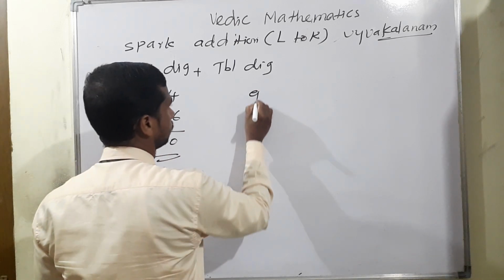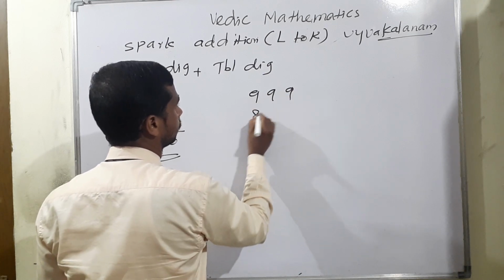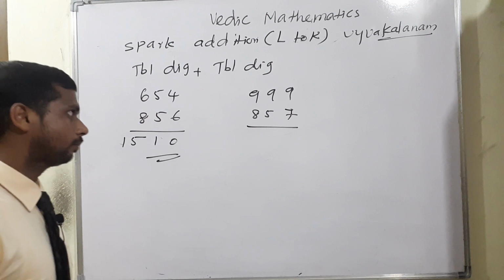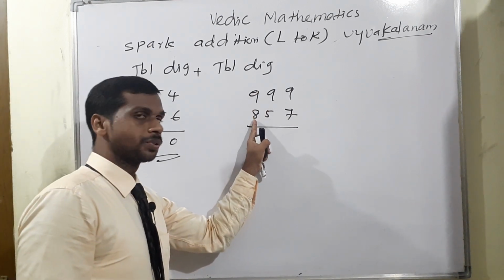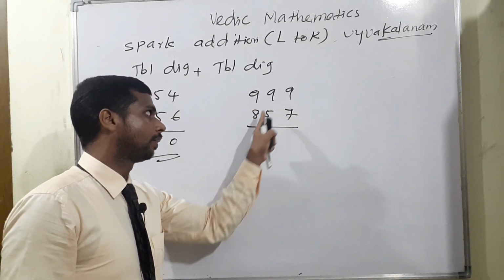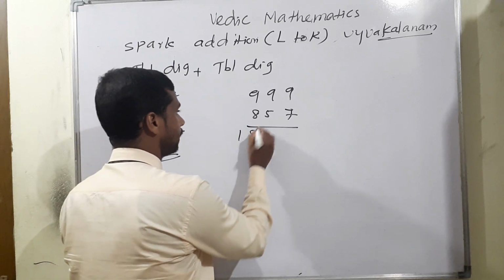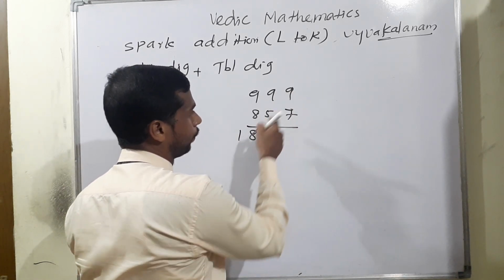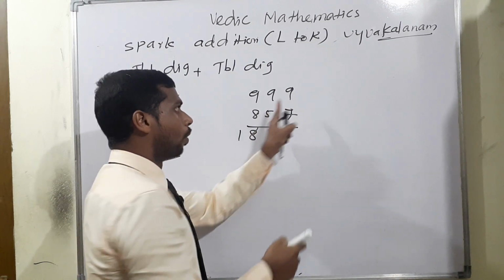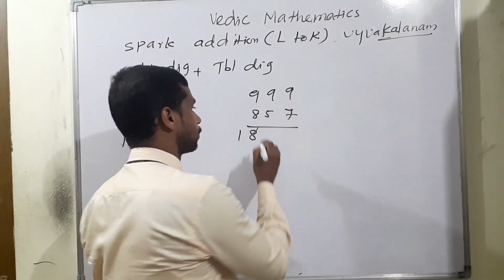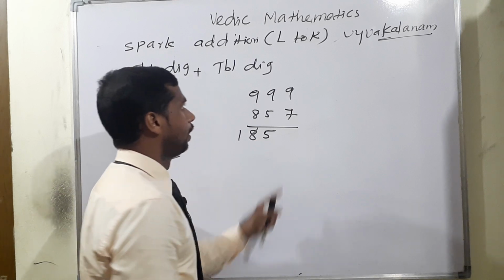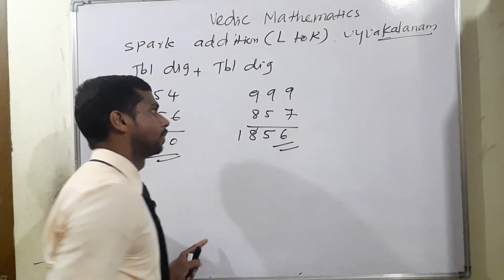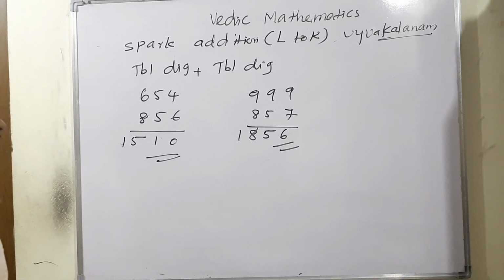Next one. 9 plus 8, 17. Before writing the 17, definitely the next is more, so 18 will come. End number of 9 plus 5 is 4. Before writing the 4, check the next one: more than 10 or below 10? More than 10. So 4 becomes 5. Next one, 9 plus 7, end number 6. This is the answer for 999 plus 857.